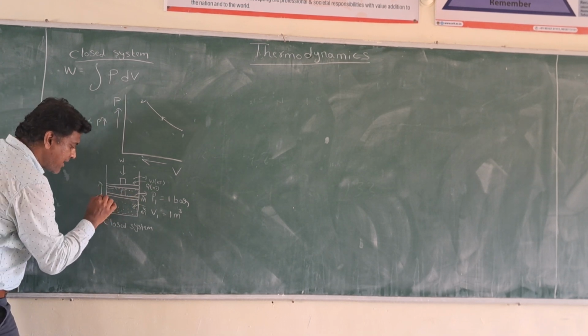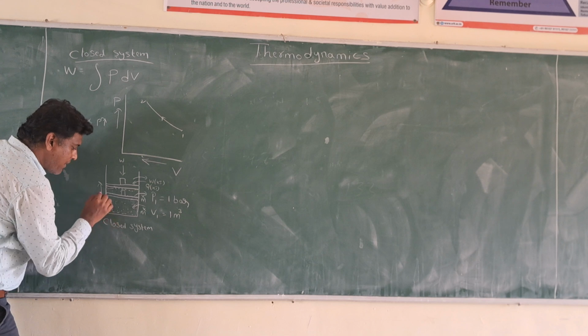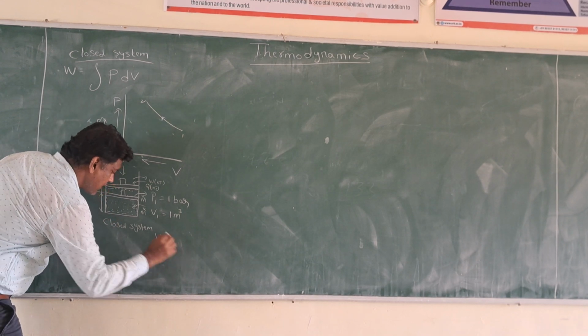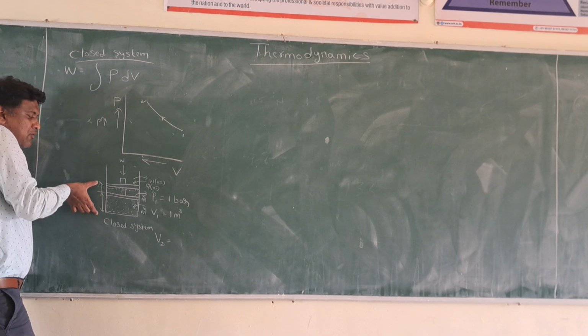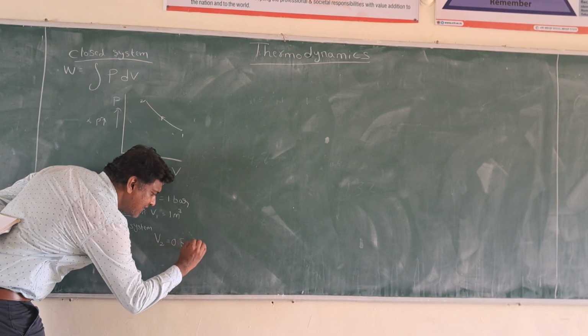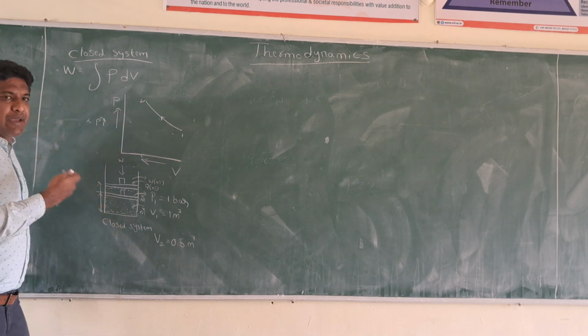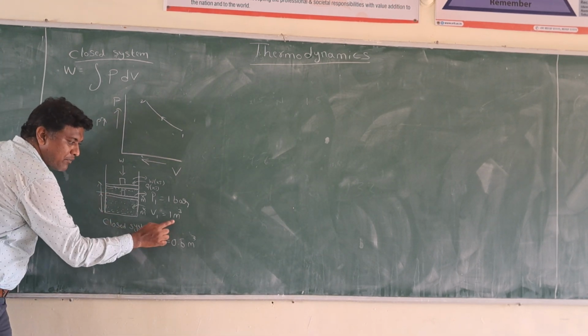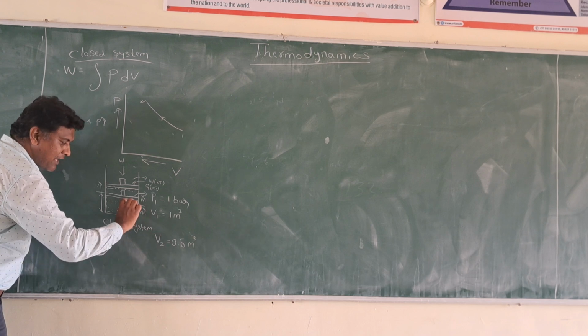Now measure the volume. The volume has been changed to, let's see, previously the volume was 1. Now the volume has been changed to 0.5 meter cube. Example: if I measure this volume now, it is 0.5 meter cube, less than 1. And the volume has been changed.